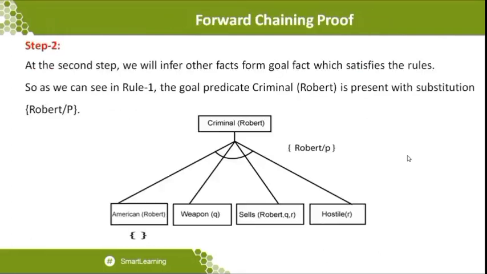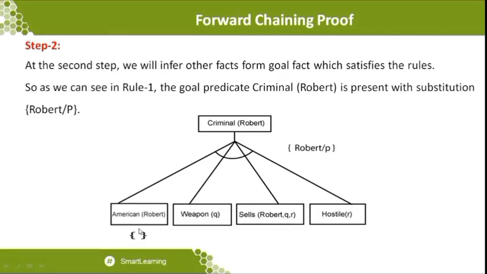So when I write the statement, you can see it clearly: American of Robert, followed by weapons of Q, because we don't know till now who Q is, and sales of Robert comma Q comma R and hostile of R. So this is the second level of steps that we can substitute. But once you have substituted the direct statement, we will not be able to expand it further. If the fact cannot be expanded further, in that situation you can put the symbol given at the bottom, which means it is not further expanded because we substituted the statement.